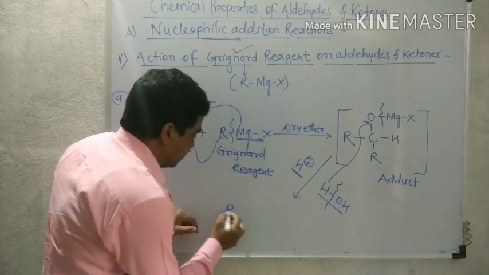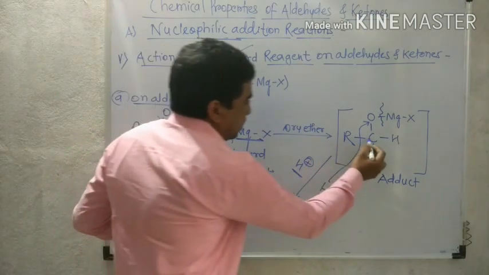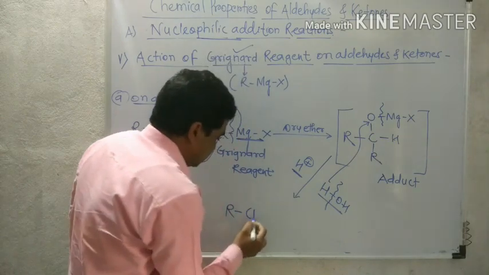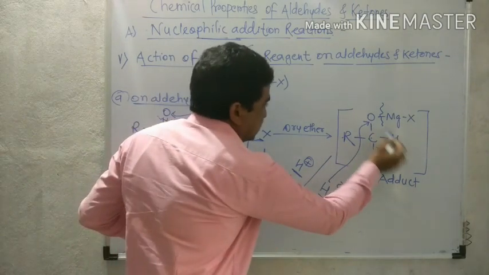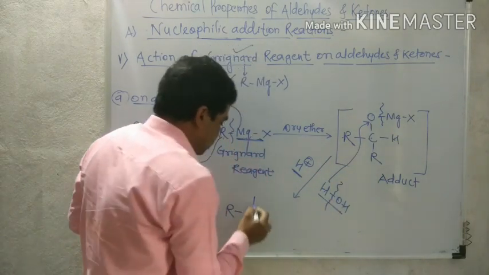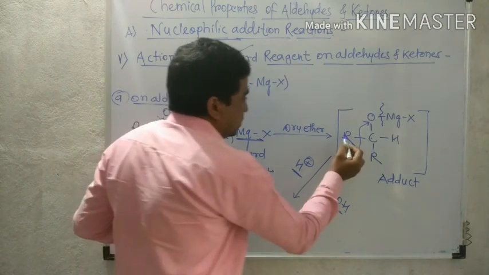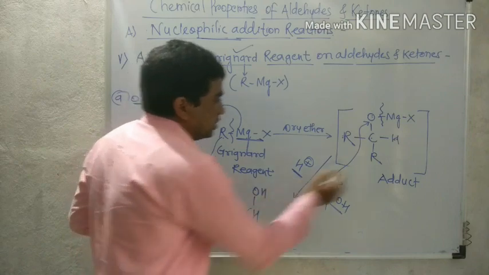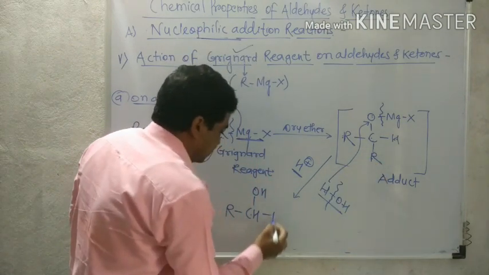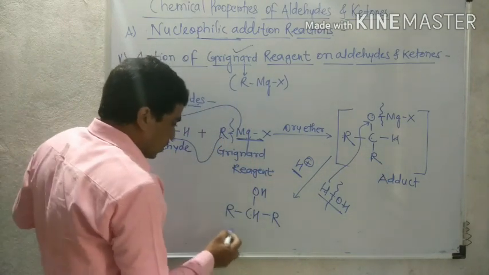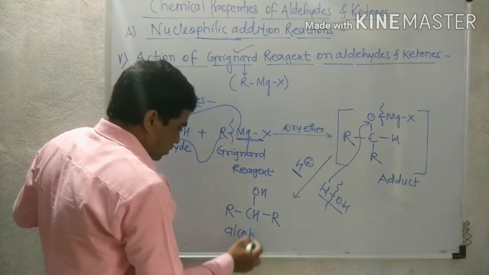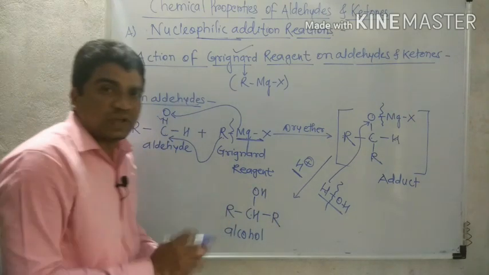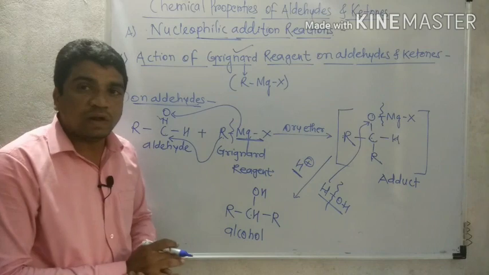R-CH-O gains hydrogen, giving R-CH-OH, with the remaining R. That is alcohol, an OH-containing compound, hydroxy compound, therefore alcohol.